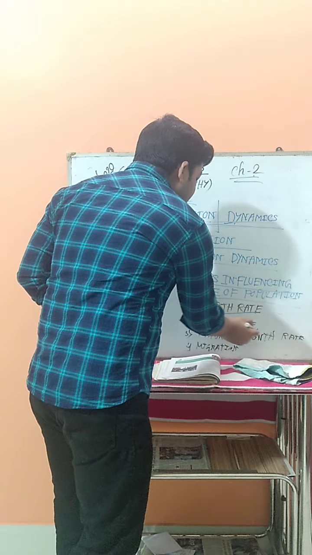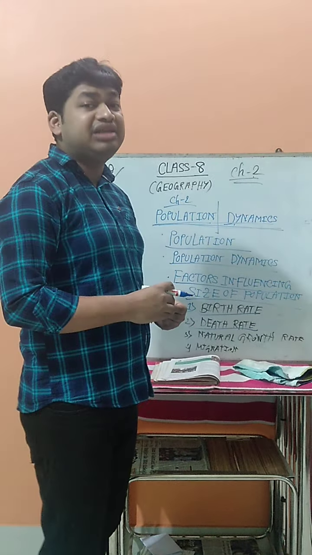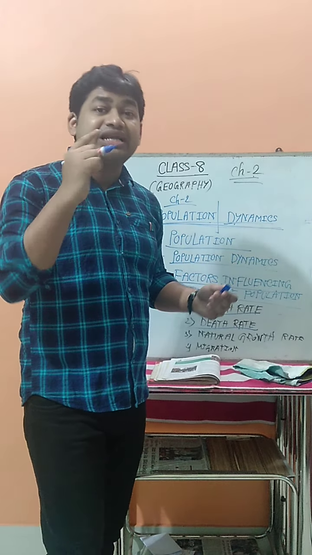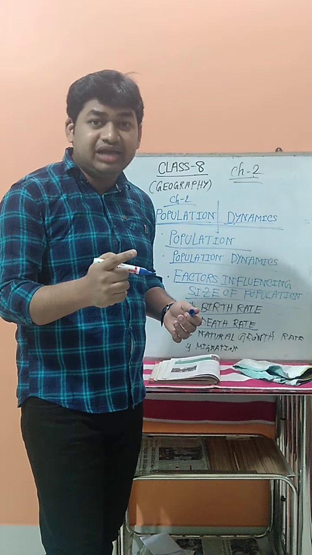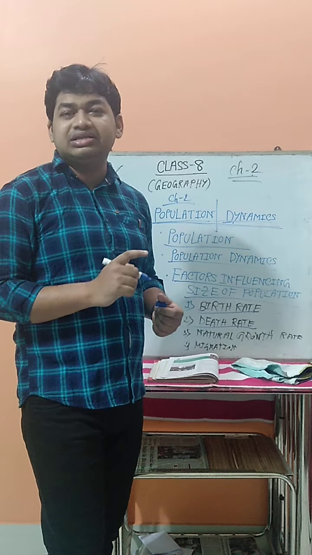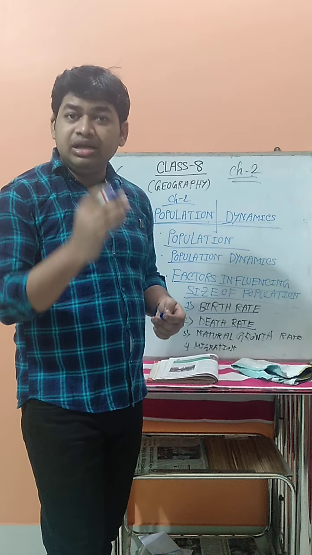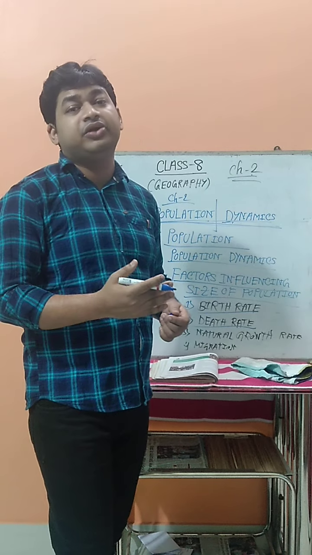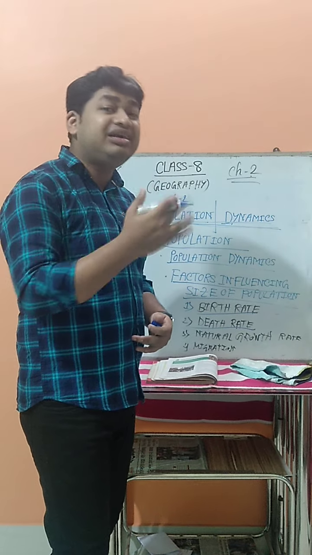Now the second is the death rate. Now what is the death rate? Death rate means deaths, the same thing. How many people die per thousand people, this ratio is known as the death rate. How many people die in a particular place per thousand people, this ratio is known as the death rate.